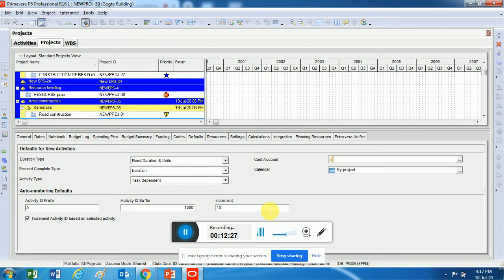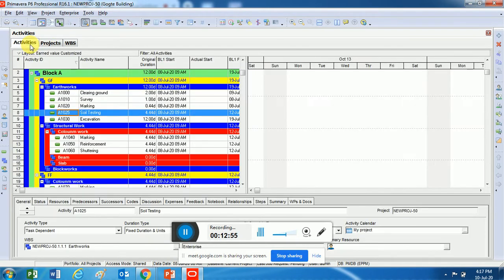Increment, by default it is 10. You can change it to 100, you can change it to 1, you can change it to 5, however much you want. So you can do the changes. But remember, if I keep it 1, if I remove this 10 and I make it 1, every time there's an increment of only 1. 1001, 1002, 1003, 1004, 1005, and if you want to insert anything in between tomorrow, any of the activities tomorrow, then it's not possible. You will have to delete those activities and then you have to create it again.